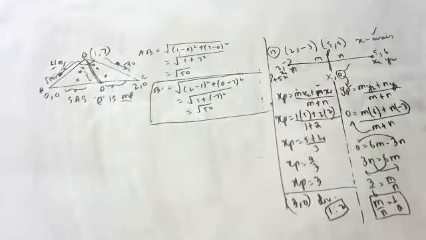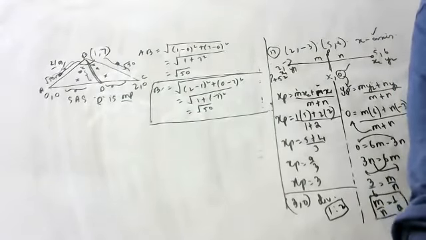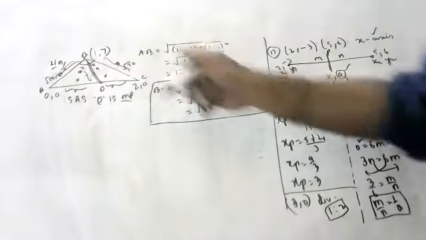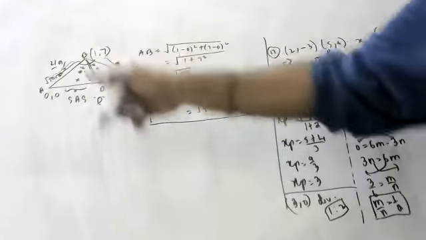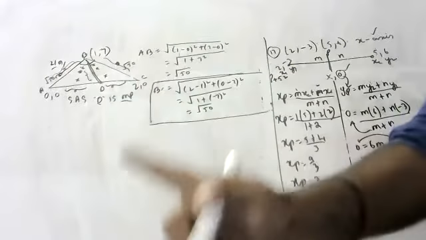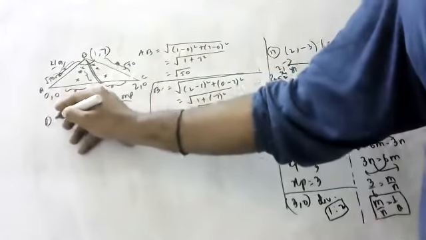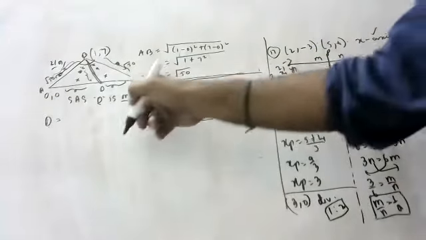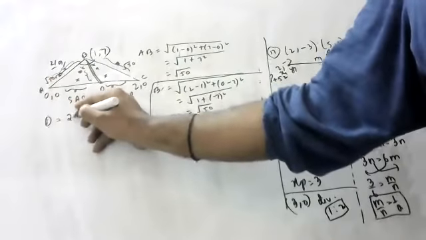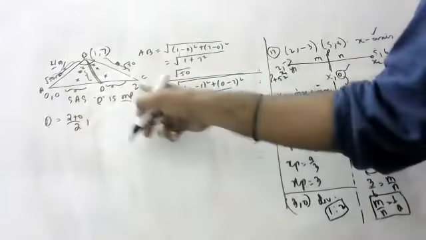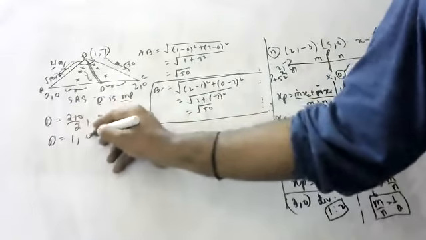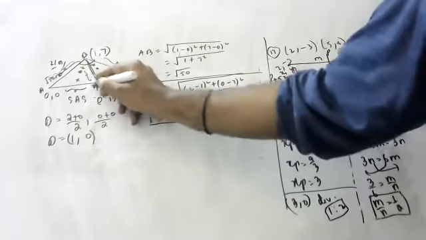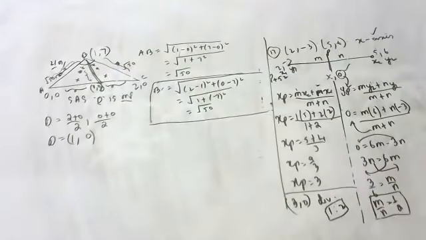I hope you understood, children, what was my intention. Why I first found these distances is that I wanted to check whether this and this are equal. This is a common side, and both angles are congruent. By CPCT, AD is equal to CD. If AD is equal to CD, D is the midpoint. And to find the coordinates of D, midpoint formula: (2 plus 0) by 2, comma, (0 plus 0) by 2. So what do you get? 1 comma 0. This is the midpoint formula: (x1 plus x2) by 2, (y1 plus y2) by 2.